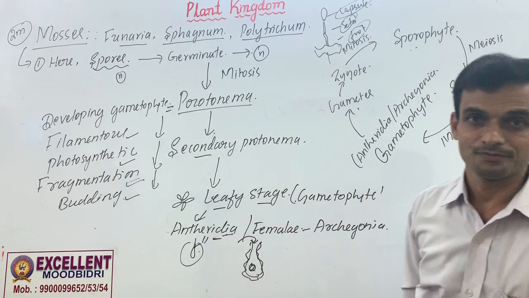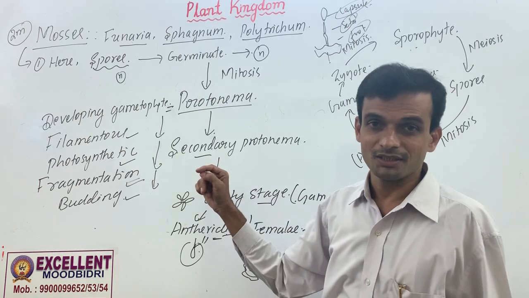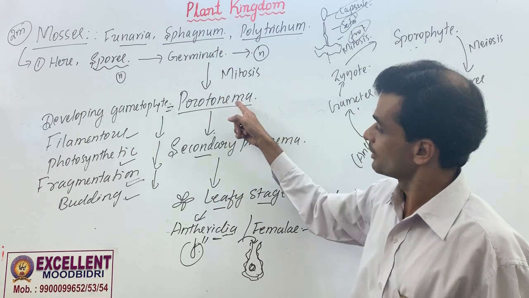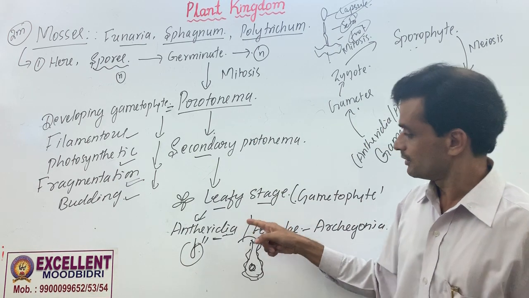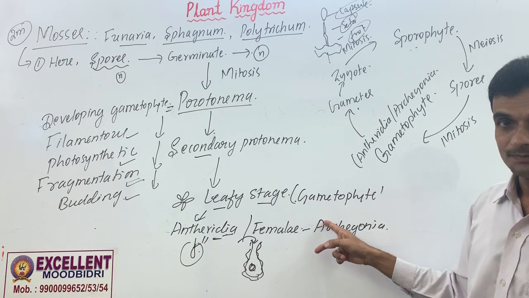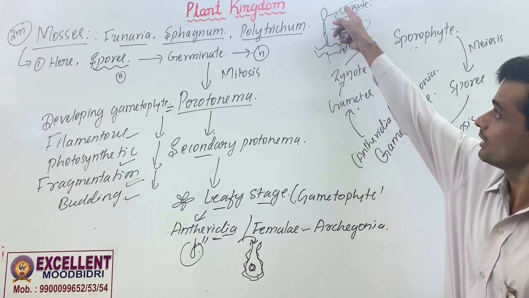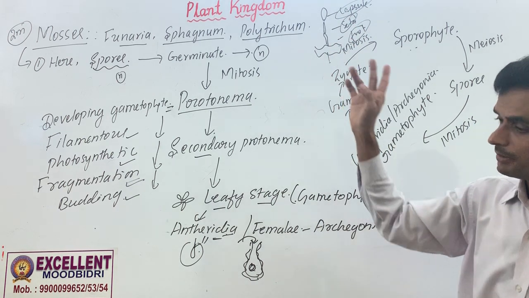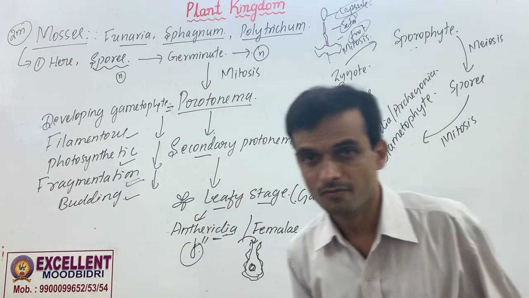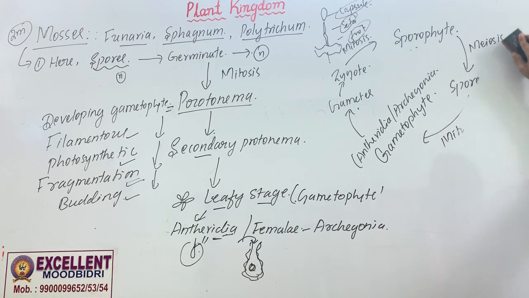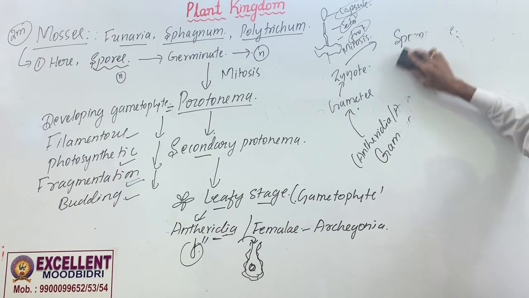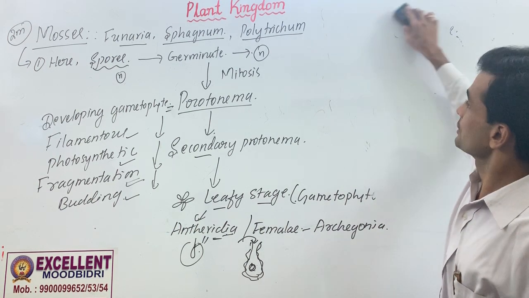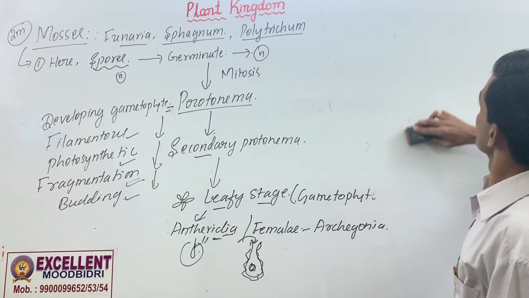Is that clear? Examples of mosses. Then characteristics of mosses. Developing gametophyte. Then the sporophyte develops inside the gametophyte like this, parts of sporophyte. Then other characters will be same as that of bryophytes. Having studied characteristics of mosses, now we shall understand the next part of this.